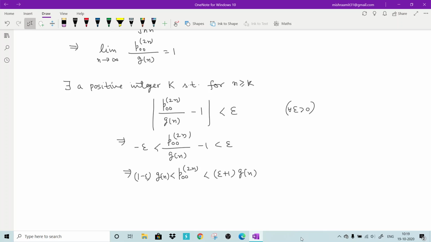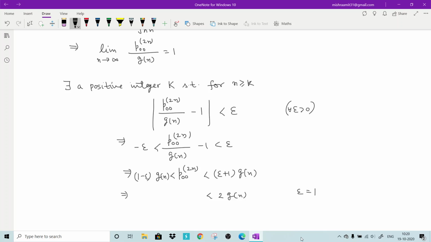Okay. So if I take epsilon equal to 1, what will it give you? It will give you 0 on this side. So on different sides we can take different epsilons to show this. For example, if you take epsilon equal to 1 on this side, then you will get this quantity 2 times gn. But you can take different epsilon and different k, and then you can choose the maximum of those k.